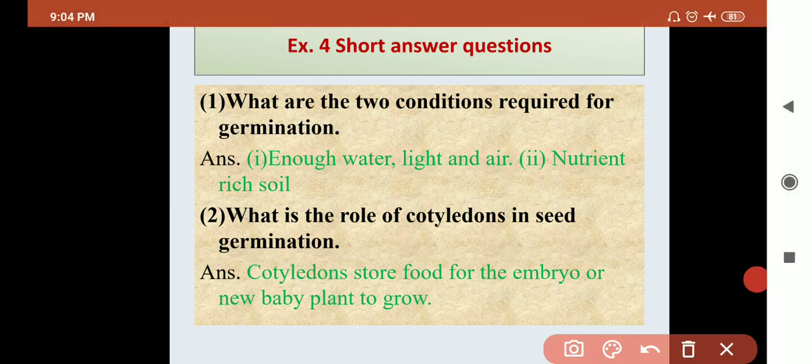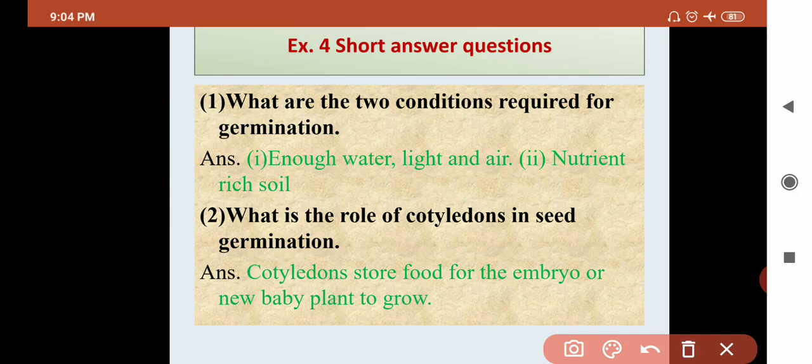Now short question answer. Question number 1, what are the 2 conditions required for germination? Try to remember. Which conditions are required for germination? There are 2 conditions. Number 1 is enough water, light and air. This is the first condition. Second is nutrient-rich soil. These are the 2 conditions required for germination. If these 2 conditions are not met, then the seed is not able to grow into a new plant.